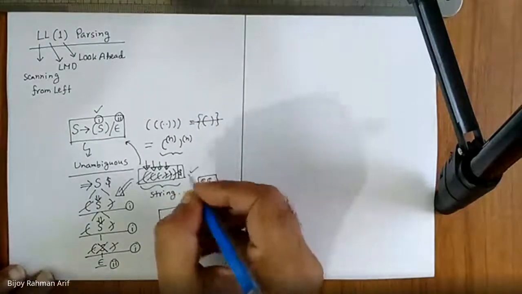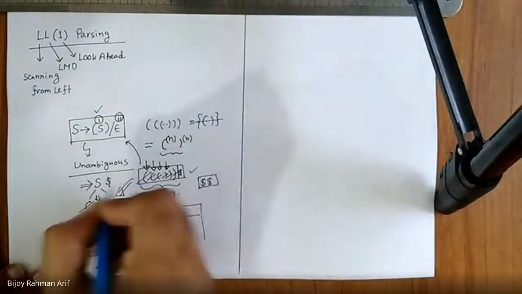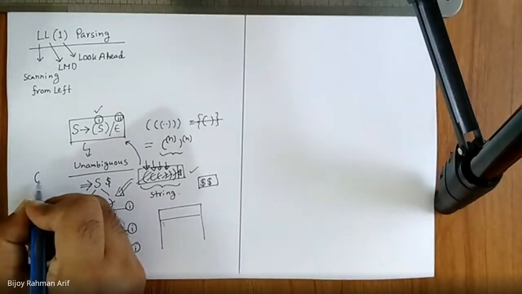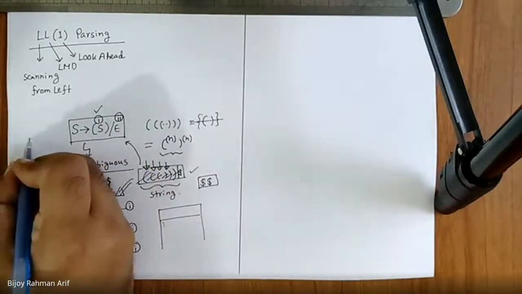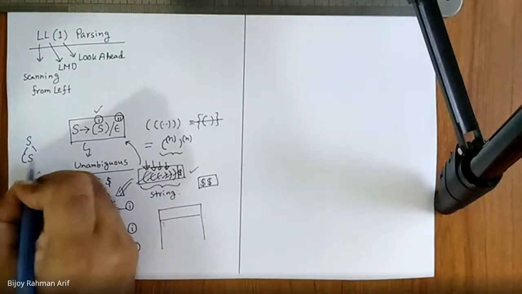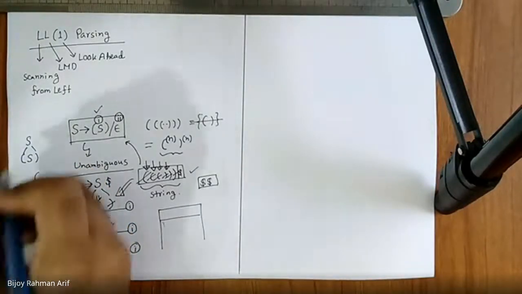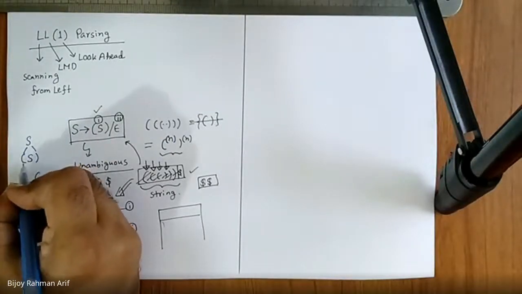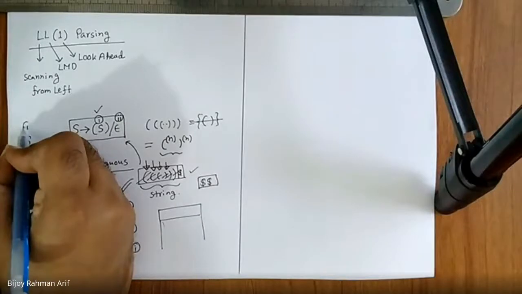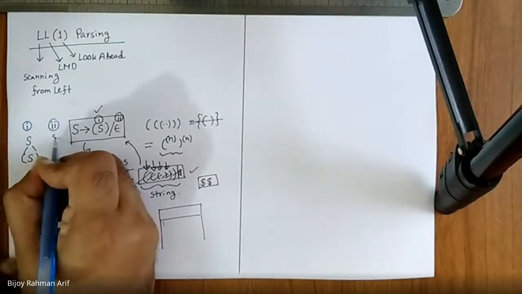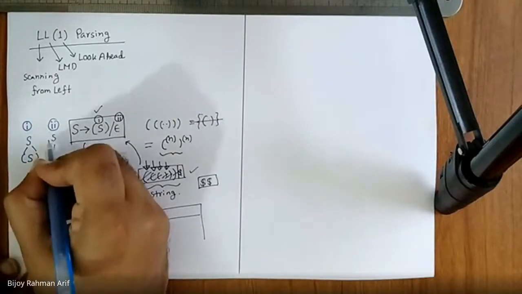If I need to generate the open parenthesis in this grammar, then S can derive to this. Am I right? At the very beginning, it is generating this open parenthesis. And the second production is S derives to epsilon. That means it is vanishing the S. Am I right or not?